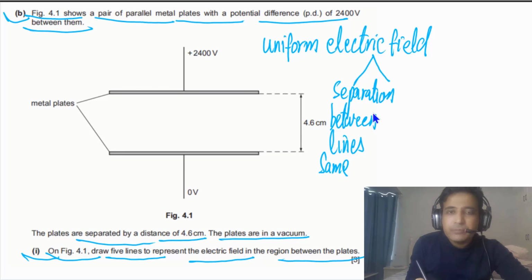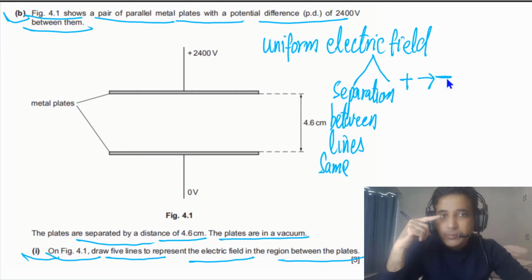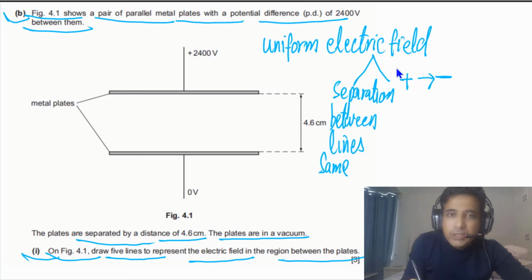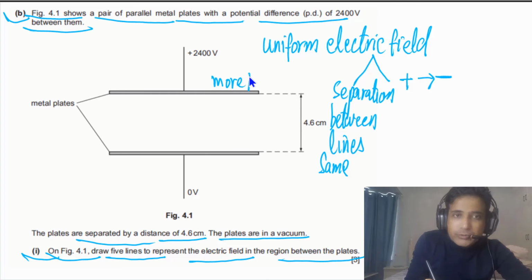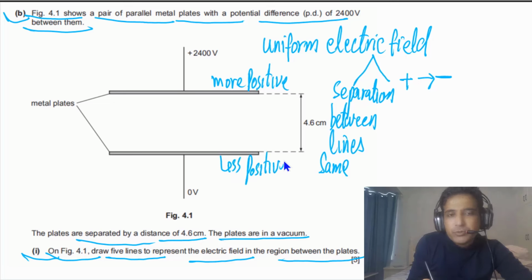And the second thing you need to understand is that electric field lines point from positive plate to negative plate. So the direction of electric field lines has to be from the more positive plate to the less positive plate. In this case, this plate is more positive. Not only positive to negative, it simply means from more positive to less positive plate. So these are the points you need to understand. If you understand these points, then we can draw our electric field lines.